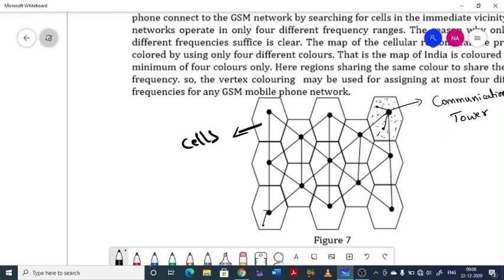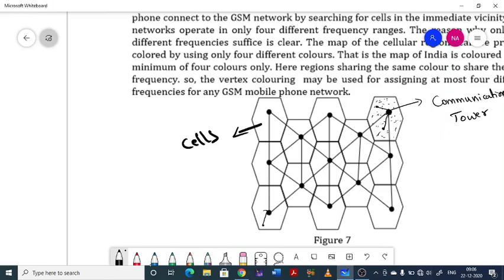And additionally we said that a mobile phone within that cell should search for the tower within that vicinity and should connect to that. Now how the frequency is divided into those towers is very important. So GSM networks operate in only 4 different frequency ranges. How is this number 4 fixed?